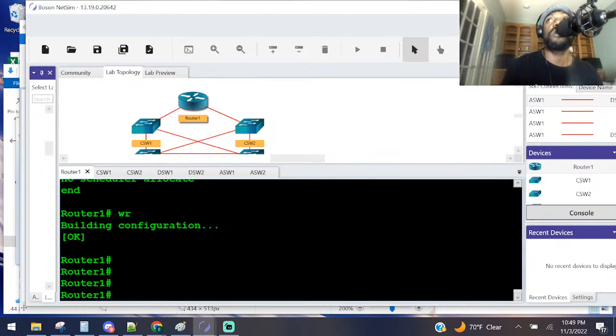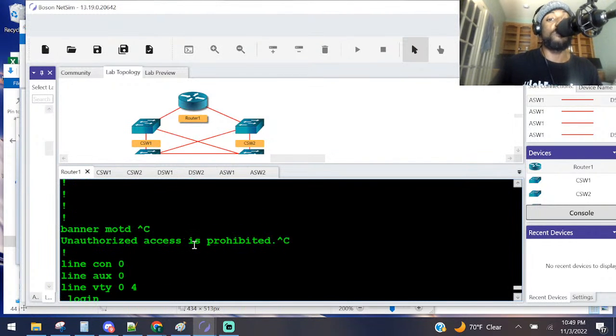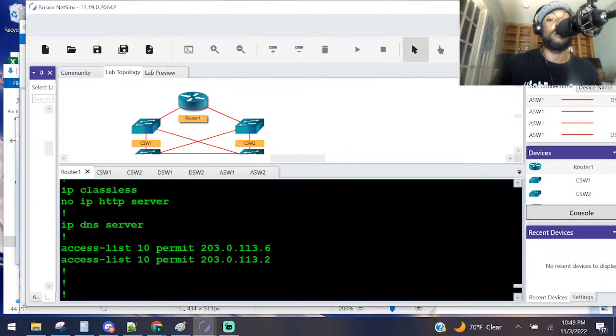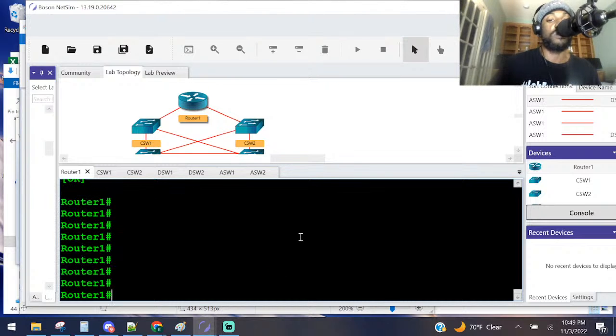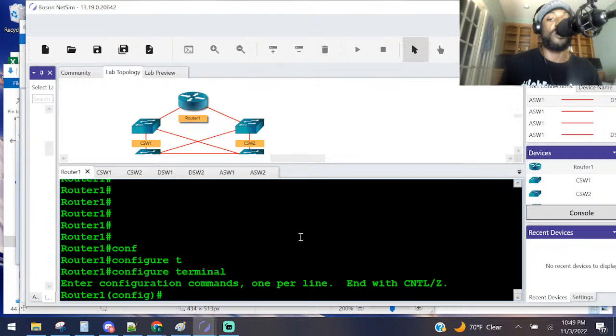He said, "Don't know. This is what I had." Yeah, I really don't know why they marked me wrong for that. Let me look at that one more time because I'm not going to be able to sleep at night if this isn't correct. You know what? Just because of that, I'm going to redo these access control lists. 2030.113. Watch this. Because I want to fix that. That's going to bother me.